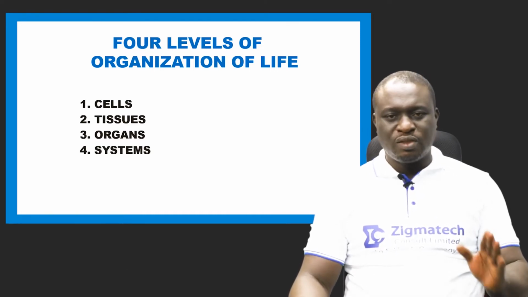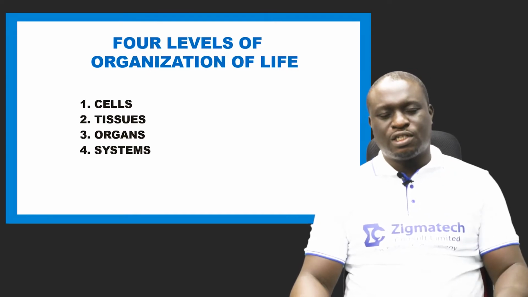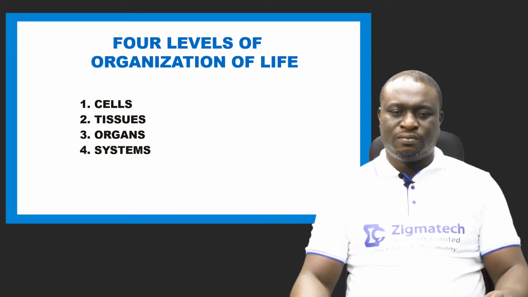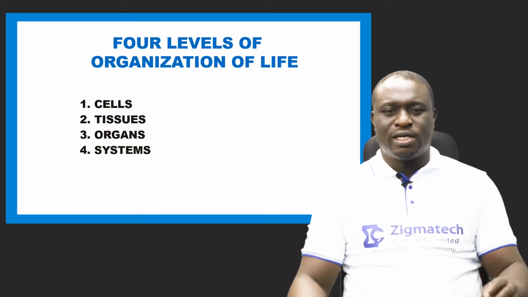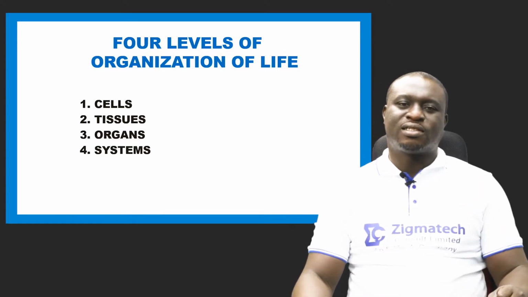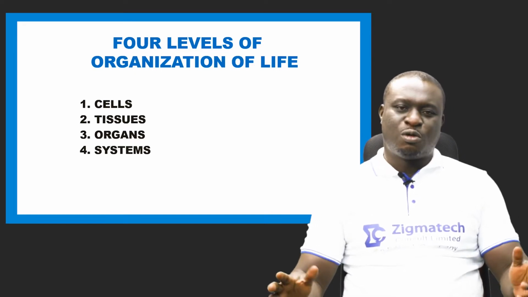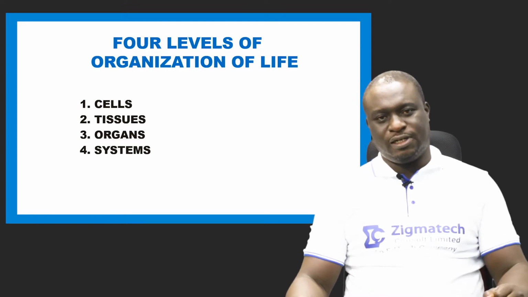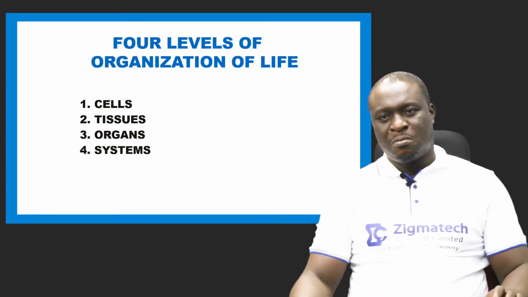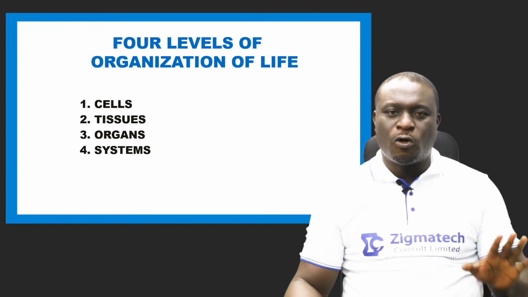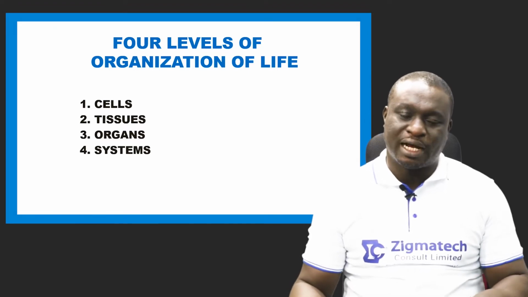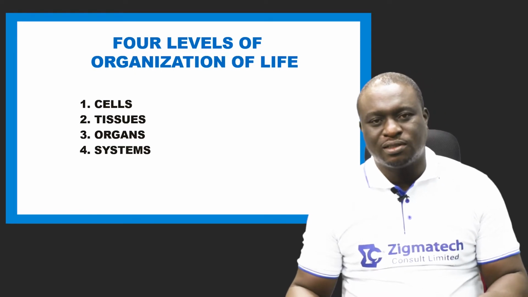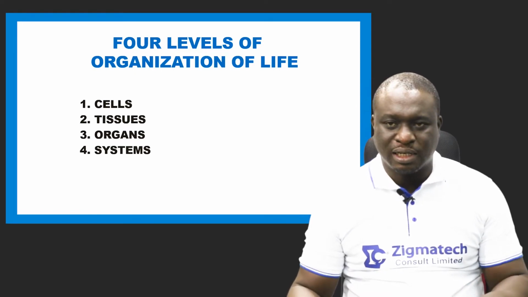The third is organs, and then the fourth is system. In some other books, you will see they might even add organism or body as the 5th. But basically, we have 4 levels of organizations of life: cells, tissues, organs, and then systems.